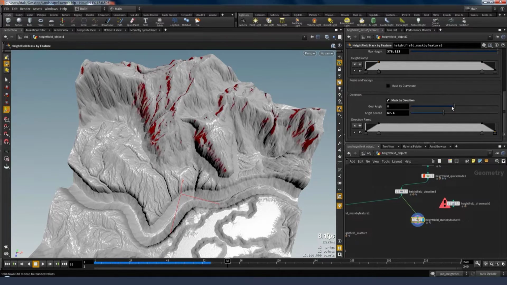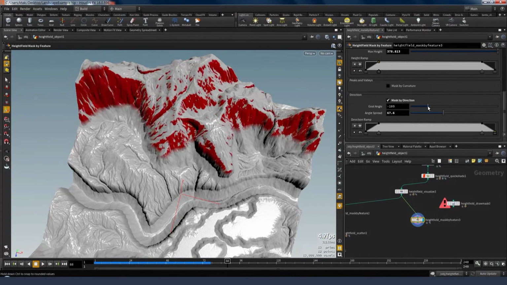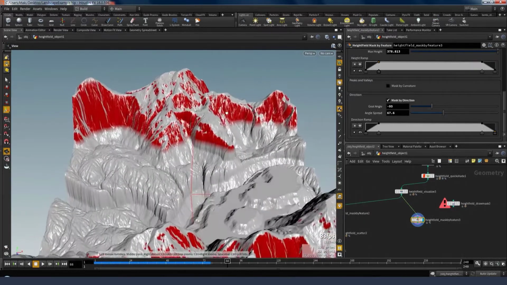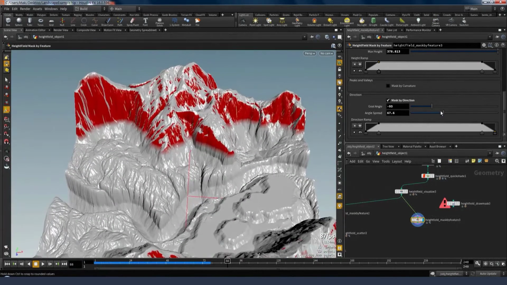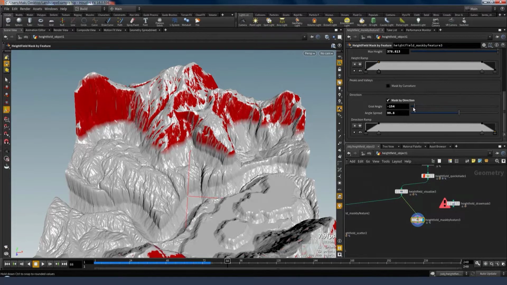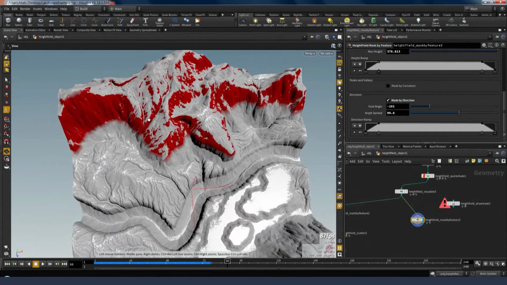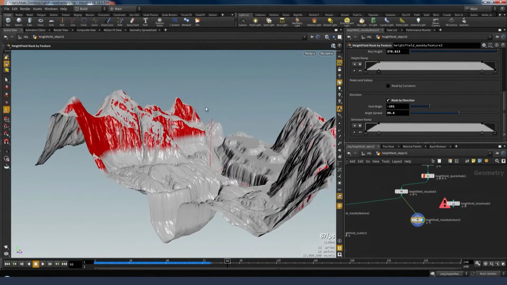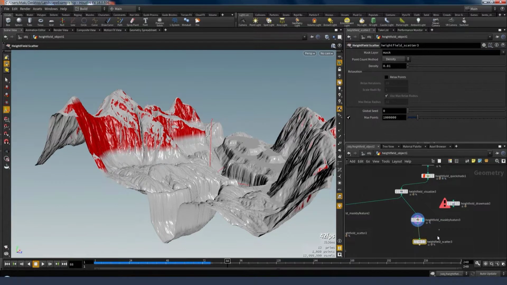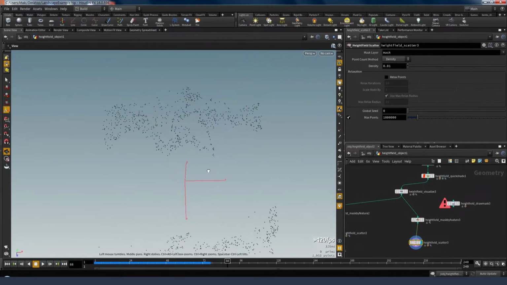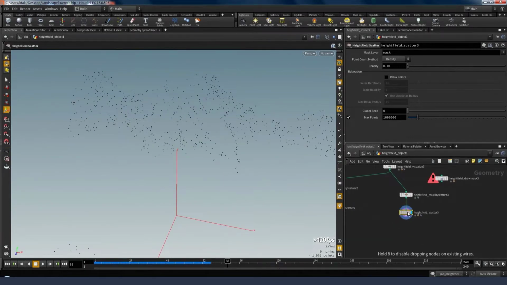So you can see now we're isolating the things that are facing us in this direction, only above a certain height and only at a certain angle. So with height, direction and slope angle, we can add avalanche elements only where they apply.